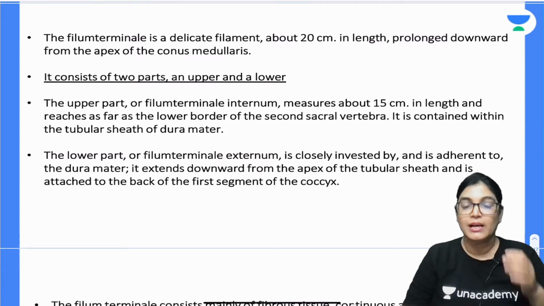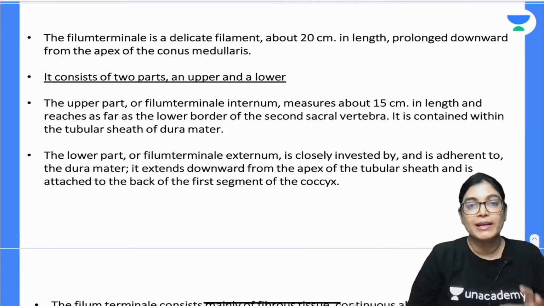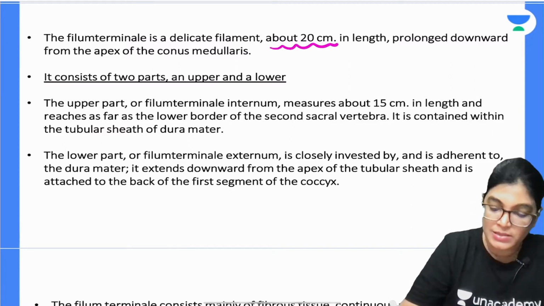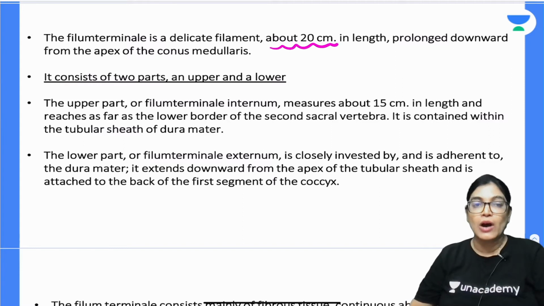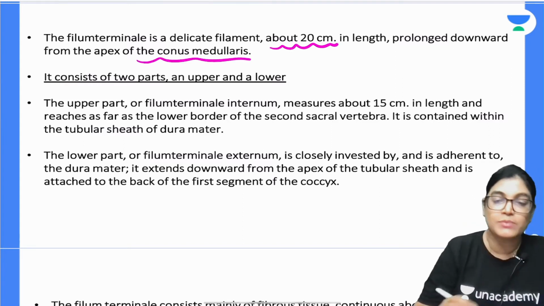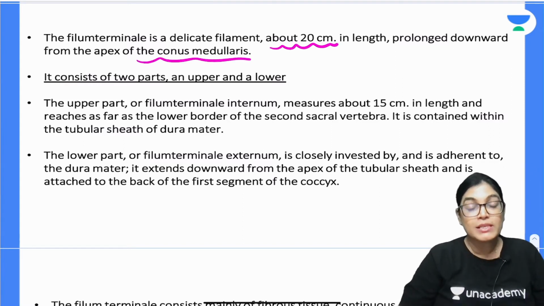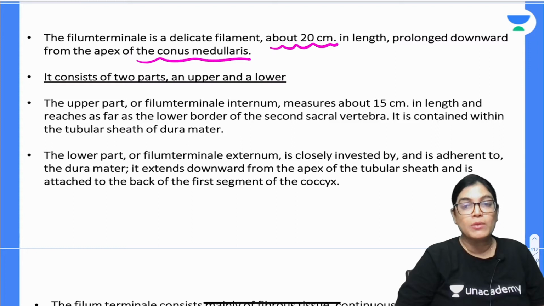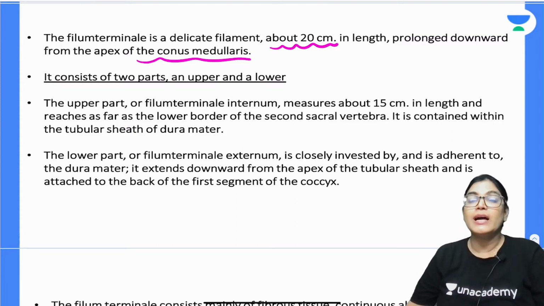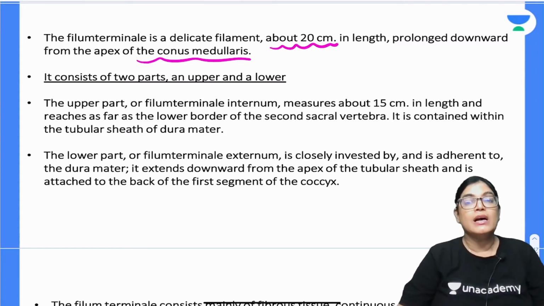The total length of phylum terminale is approximately 20 centimeters, and it is prolonged downwards from the apex of the conus medullaris. What is conus medullaris? The lower tapering end of the spinal cord, which ends at the level of the lower border of L1. From there, the extension of pia mater is phylum terminale.